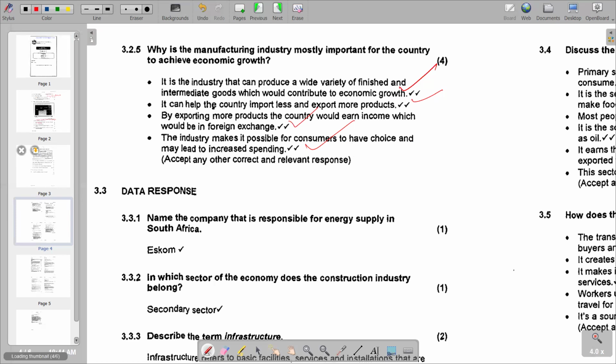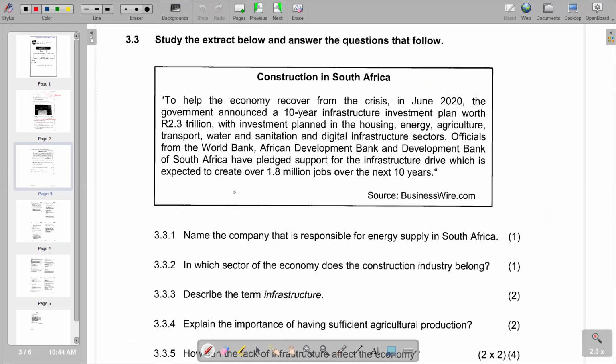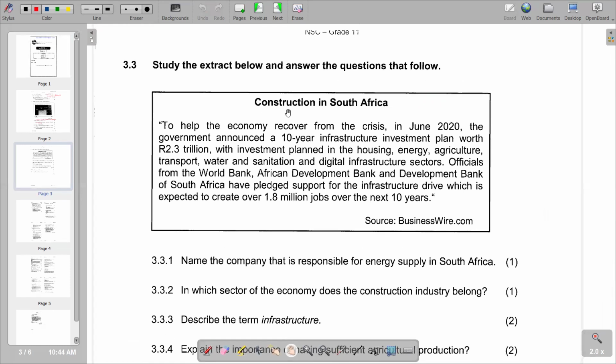So we go to the next question, which is now 3.3, and we are given an extract that we have there, which is of construction in South Africa, which needs to help the economy recover from the crisis. In June 2020, the government announced a 10-year infrastructure investment plan worth 2.3 trillion rands, with investment planned in the housing, energy, agriculture, transport, water, and sanitation, and digital infrastructure sectors.